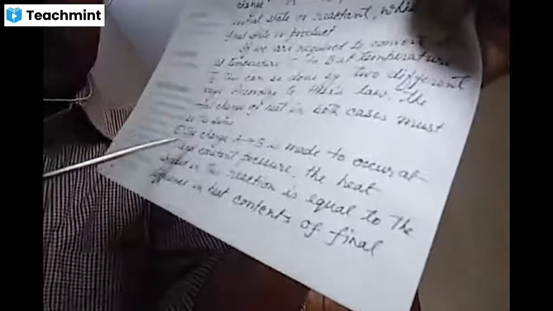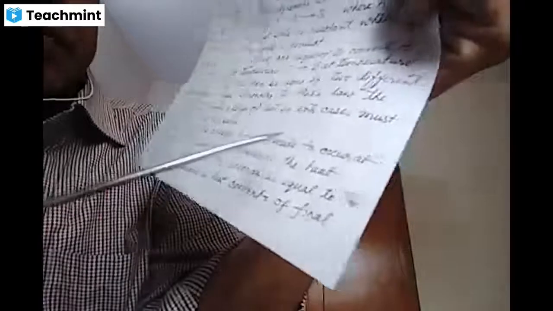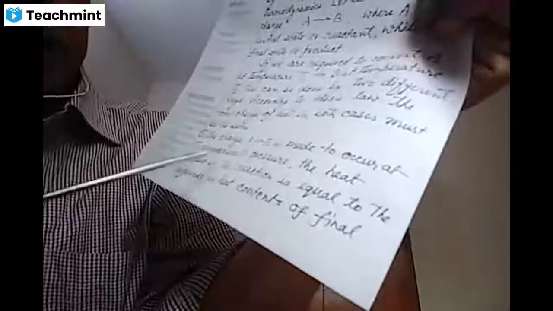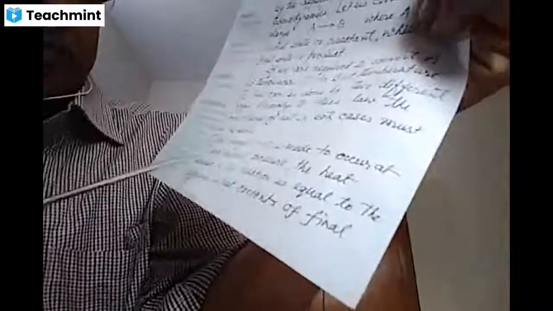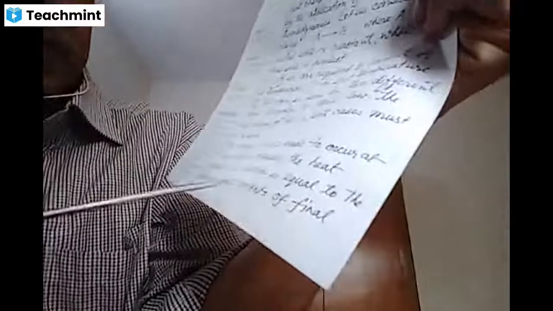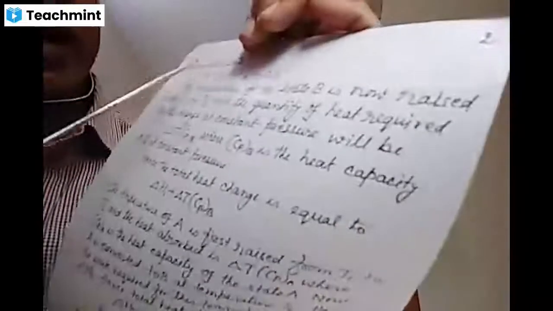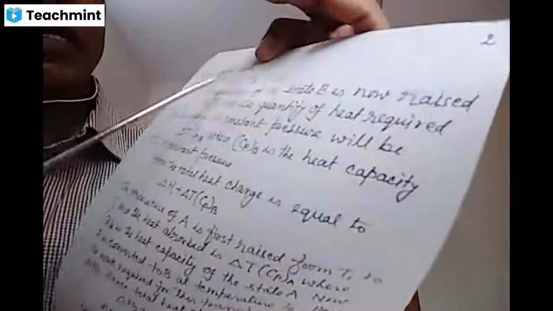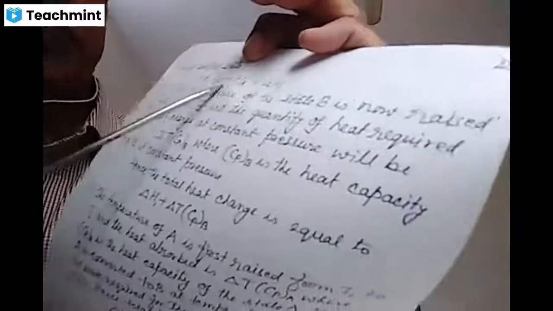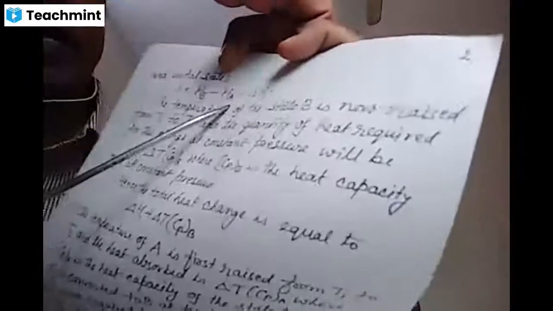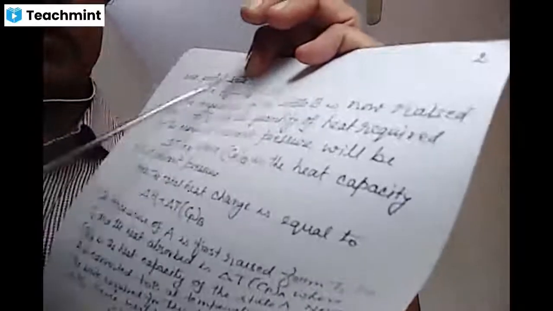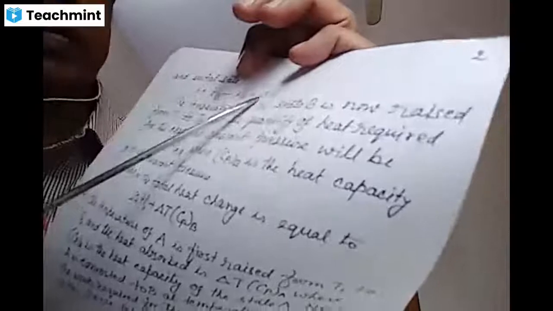The change A to B is made to occur at T1 and constant pressure. The heat absorbed in this reaction is equal to the difference in heat contents of final and initial state. It means that here HB, heat content of B, and HA, heat content of A, the difference of these two is represented here by del H1.